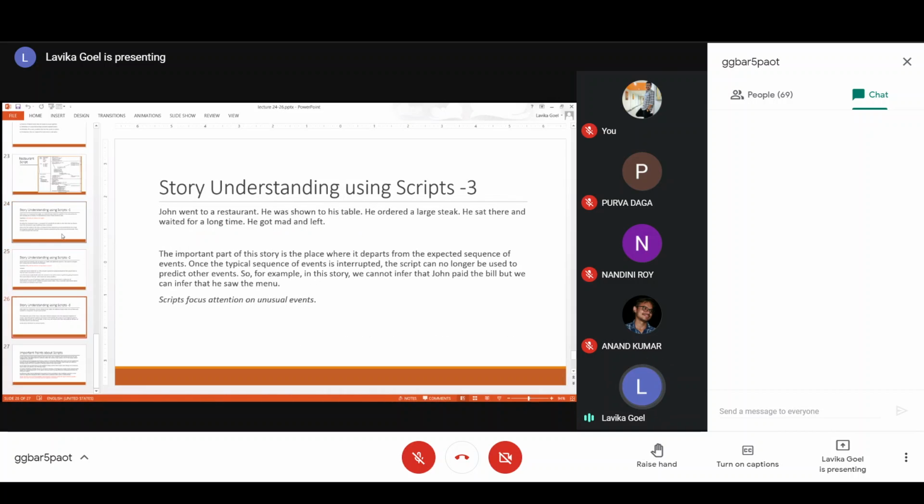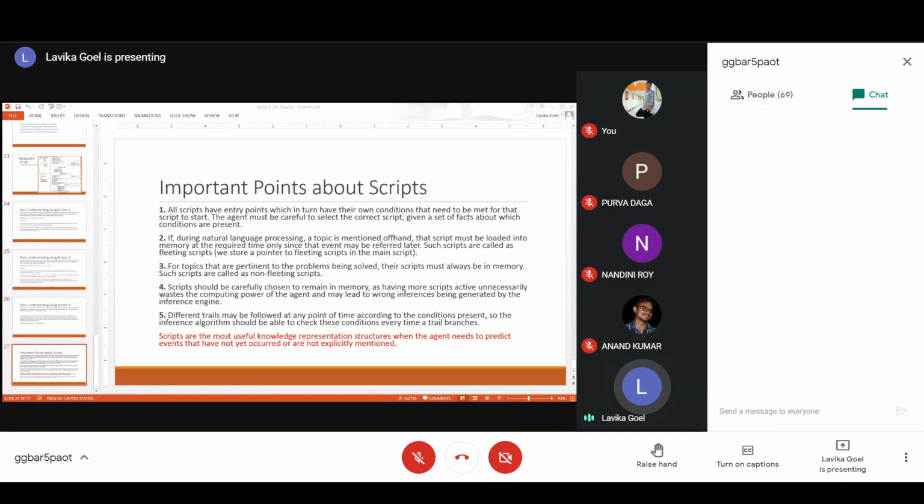So basically, some important points to summarize the scripts. We have some important points. So all scripts have entry points, right? These are the conditions which have to be met for the script to start. Okay, so the agent should be careful enough to select the correct script, because the preconditions of each script are different. So given a set of facts about which conditions are present, he should be able to select the corresponding script. So the script would be selected only for which the preconditions are met.